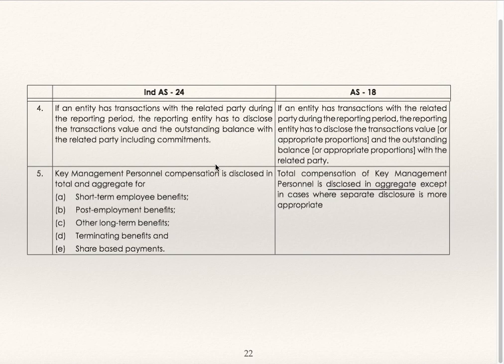In case of IND AS 24, key management personnel compensation is disclosed in total and in aggregate for short-term employee benefits, post-employment benefits, other long-term benefits, termination benefits, and share-based payments. Whereas in case of AS 18, total compensation of key management personnel is disclosed in aggregate except in cases where separate disclosure is more appropriate.